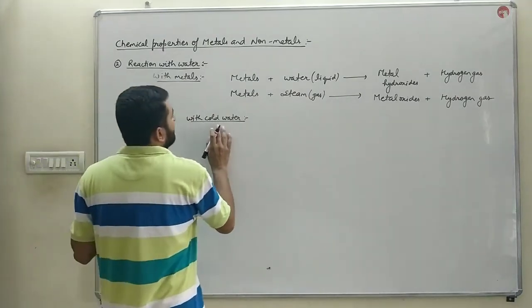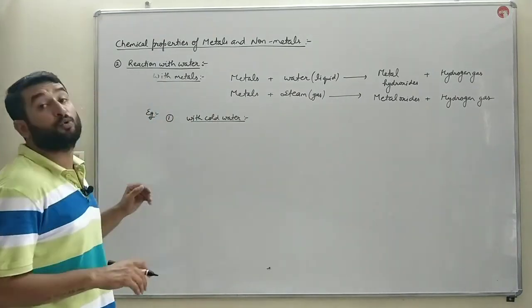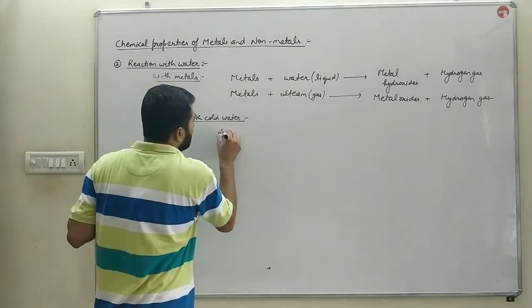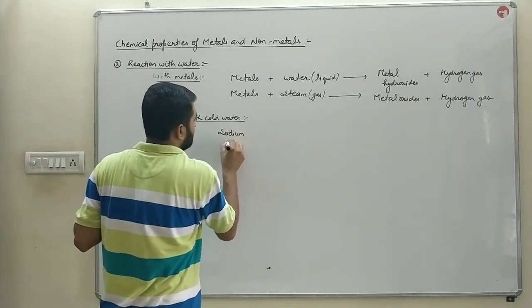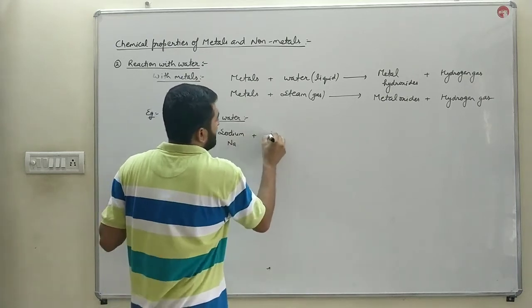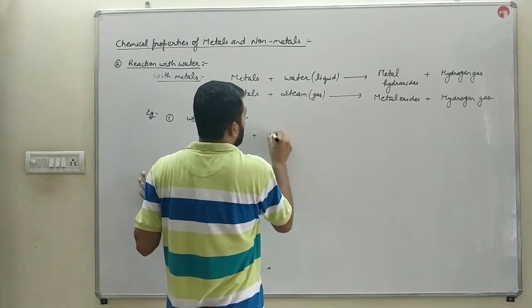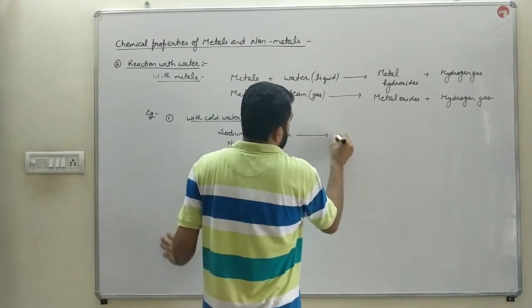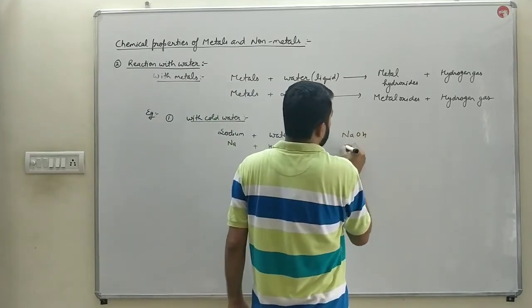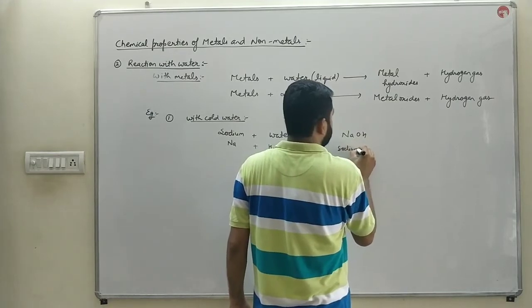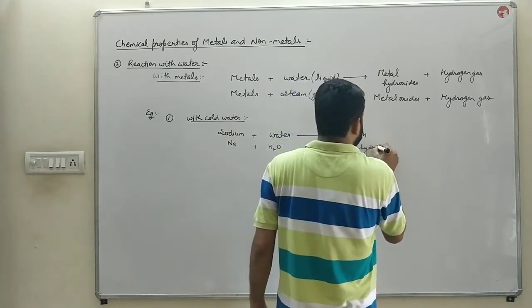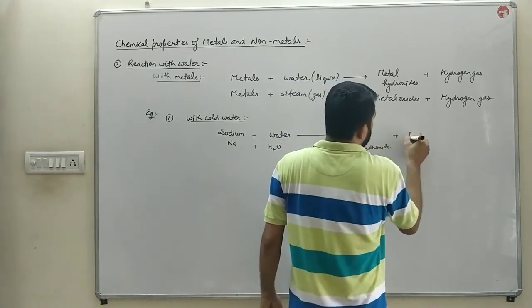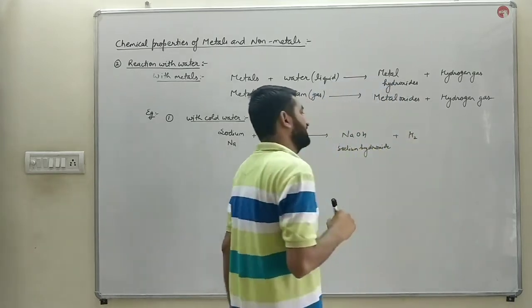So first we'll discuss the reaction of metals with cold water. Sodium and potassium react with cold water and form sodium hydroxide along with the release of hydrogen gas, H2.